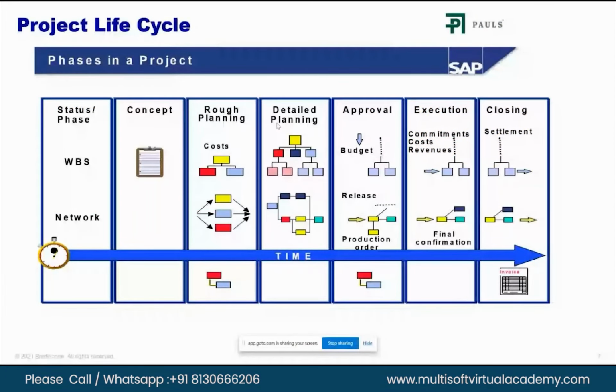This is the final date of completion of the WBS, and it can be closed now. So this is what we call final confirmation. Say one WBS had a budget of 5 crores and we have consumed all of it, and it is also year end, March 2020. So what we do is settle all the cost to AUC and then to fixed asset. All the cost that has been booked on the WBS is settled.